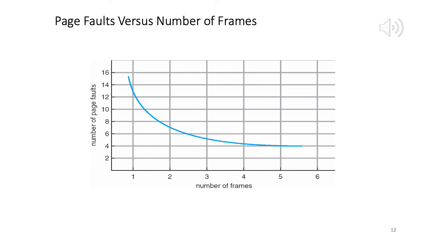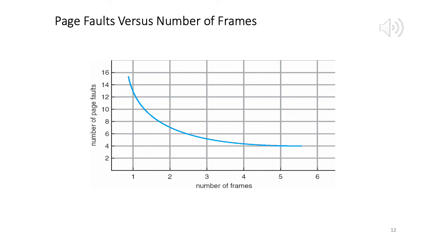If we have a smaller number of frames, our probability of finding a free frame obviously reduces. Initially with one frame we are getting 15 faults. With 2 frames we have 7 faults, and at 5 frames we have 4 faults, and then after a while it evens out and becomes constant.